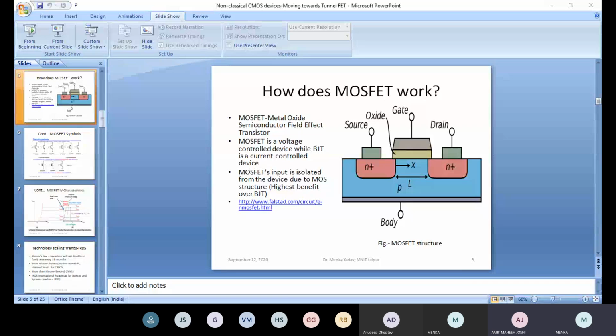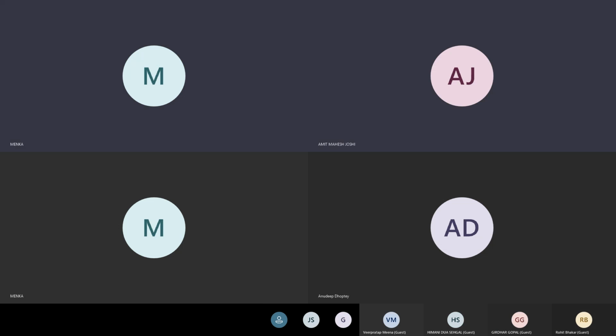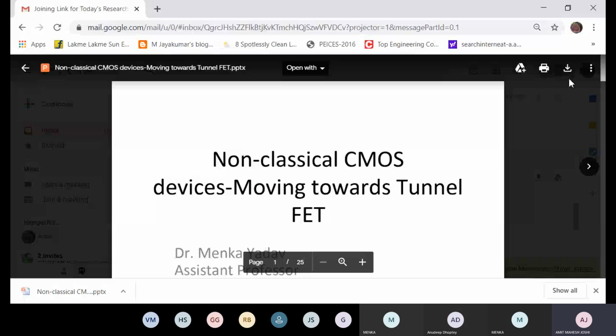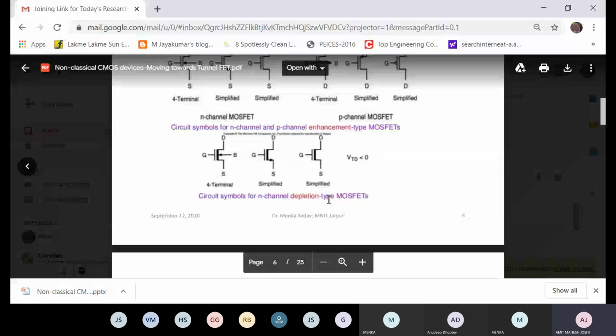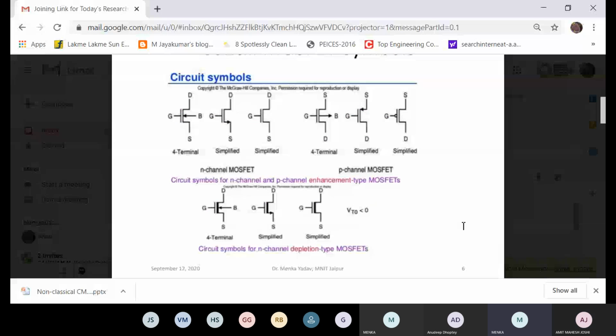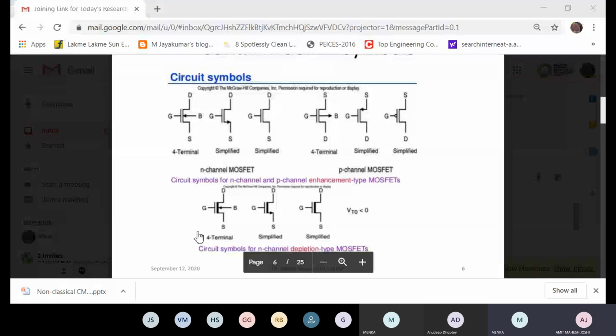Okay. But now onwards, ma'am, whatever you are pointing will not be visible because I am the presenter now. No, I want to be the presenter so that it is visible to them, because wherever I am going to point it out.